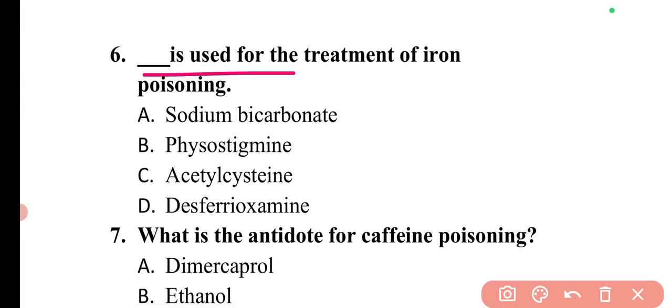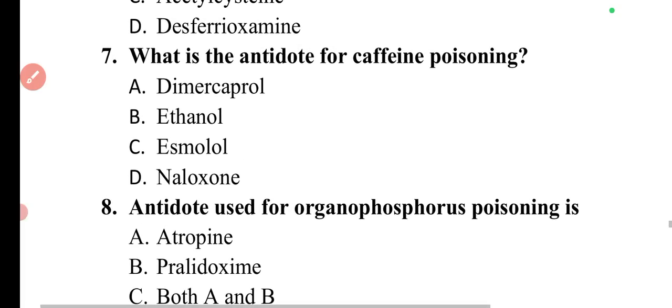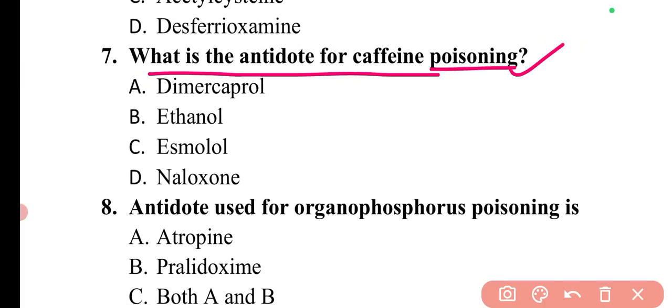Next question is, dash is used for the treatment of iron poisoning. So in case of iron poisoning, desferoxamine can be used. So here option D is correct. Next question is, what is the antidote for caffeine poisoning? So the antidote for caffeine poisoning is esmolol. So here option C is correct.